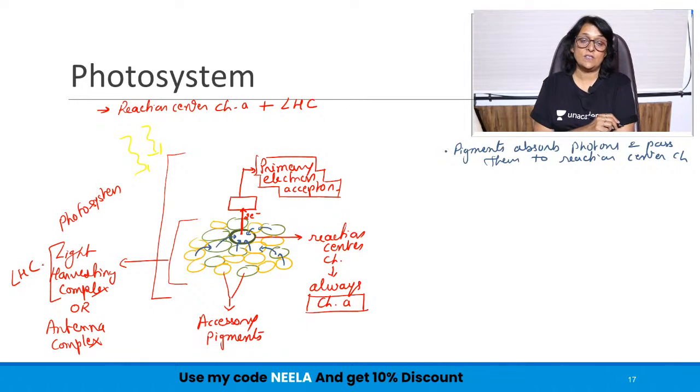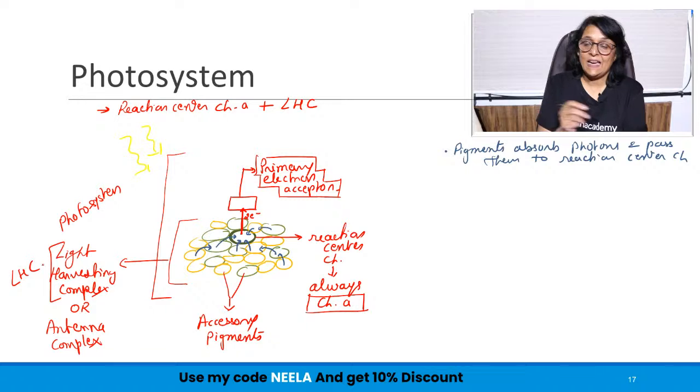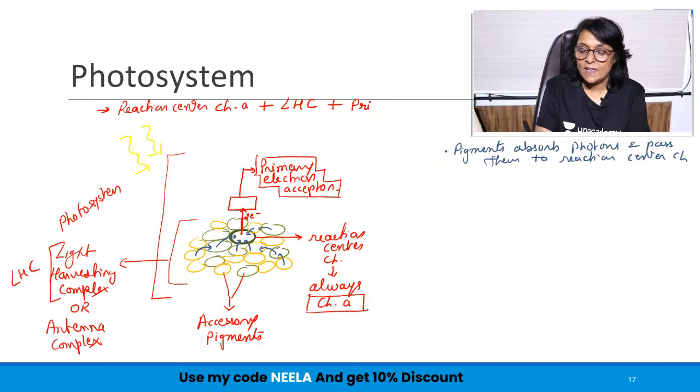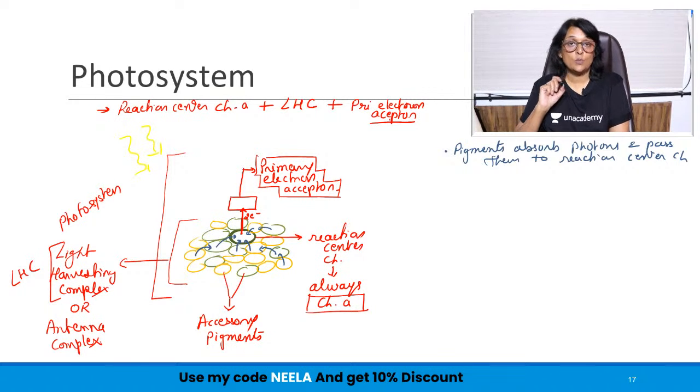These abbreviations are used, okay? Light harvesting complex, and of that complex, the primary electron acceptor. These three things would make the photosystem.